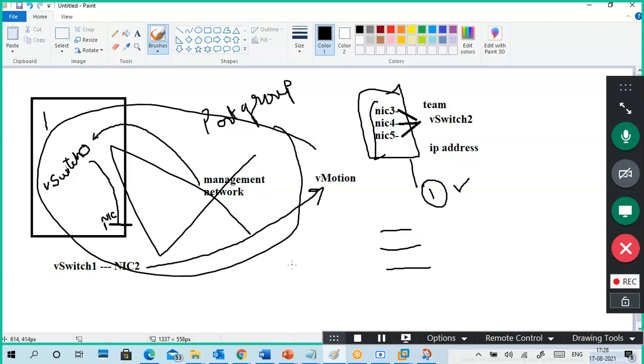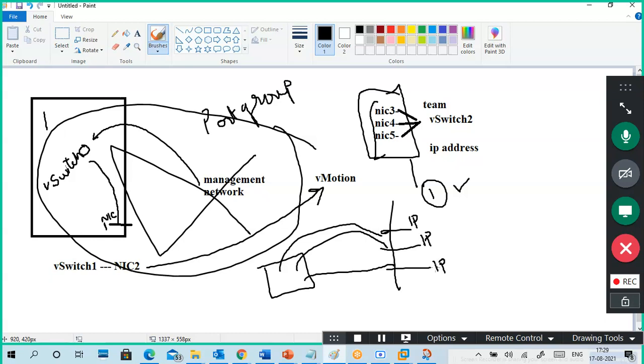For example, this is my switch. I'm connecting my switch to all these NICs. Each one having a NIC means each one having separate IP addresses, right? Here is a user.